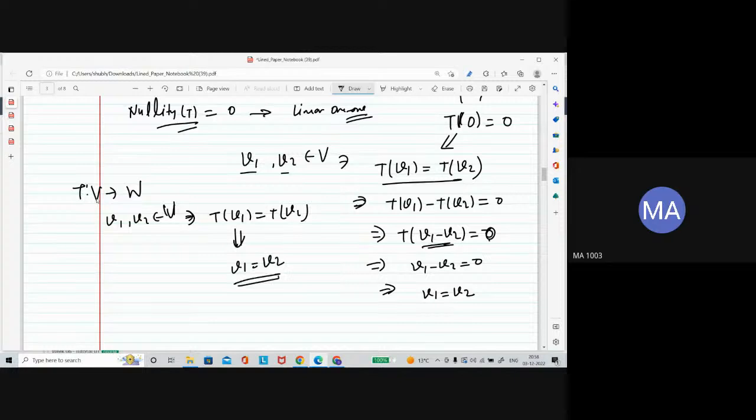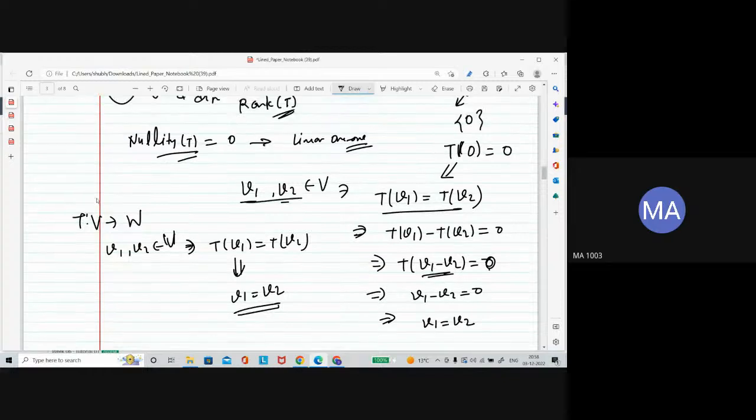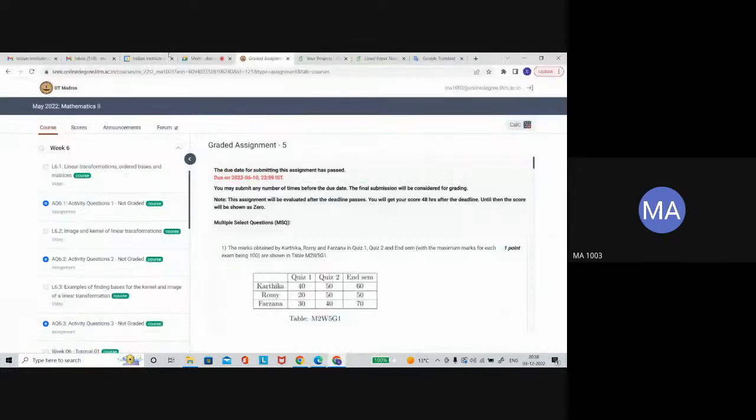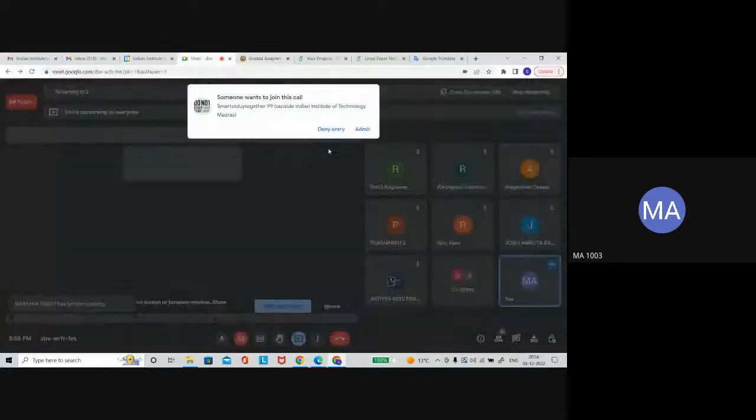What we did here is the same: we took two vectors such that this property holds, solved it, and reached v1 equal to v2. That means your linear transformation is 1-1. So whenever nullity is 0, your linear transformation is going to be 1-1.